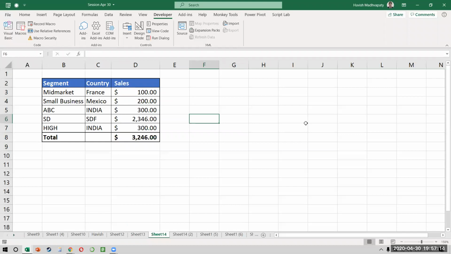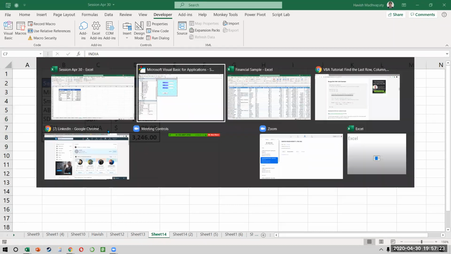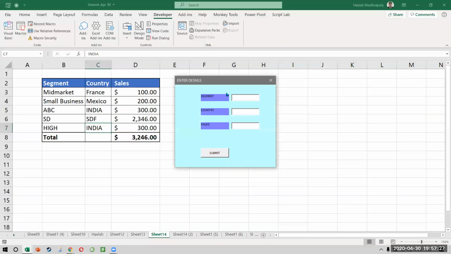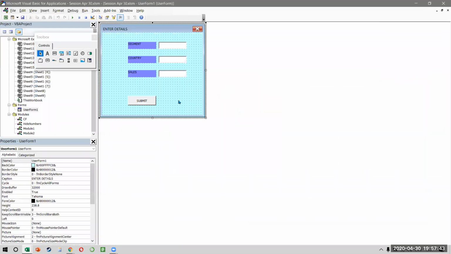Like you could also tell a user, just listen to this carefully. If the user is writing hi or maybe a country in lowercase, just watch. If the user writes India like this, now they have made a mistake, but that doesn't mean that you want to show it like this in your form, because then you will have to clean it up in the form. So what I can do is, I can forcefully say that even if the user has chosen India as lowercase, in the form it should come as uppercase. How do you do this?